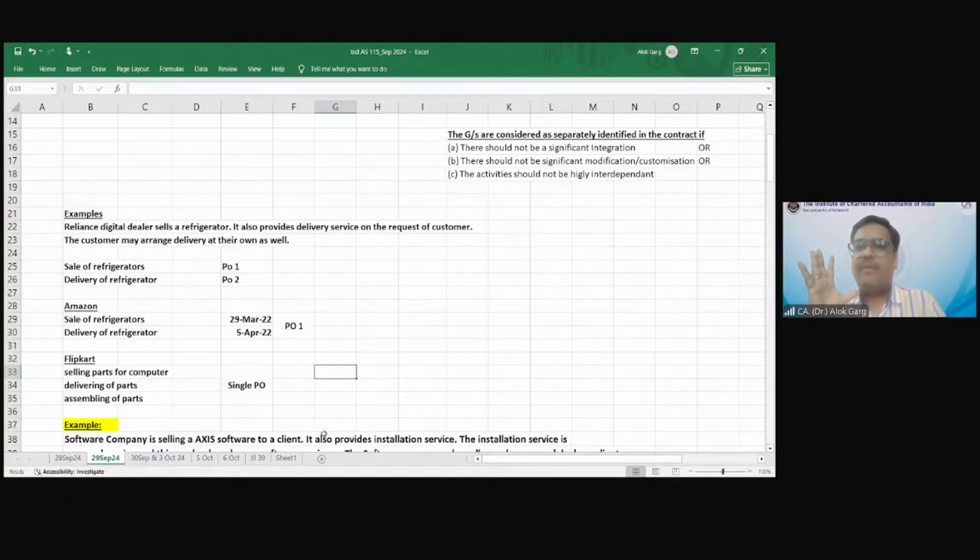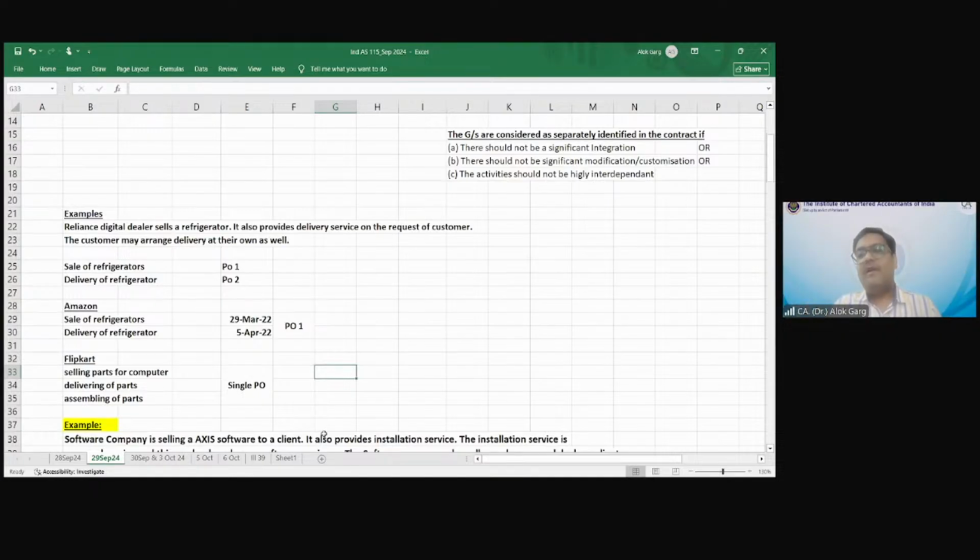First of all, till the time it is assembled, it is of no use to the customer. That is number one. Number two, normally, when you order a laptop or a computer, you are not getting these parts assembled through a local mechanic, because the company will also give you a warranty, and the warranty will only hold good when you get the assembly done from the company only, right? So that is at the goods and services level.